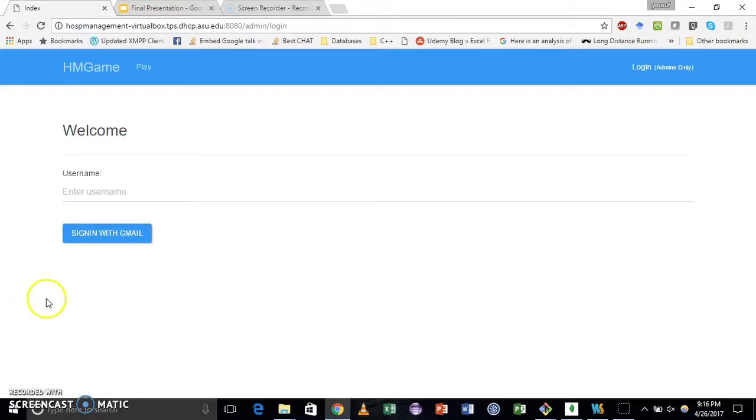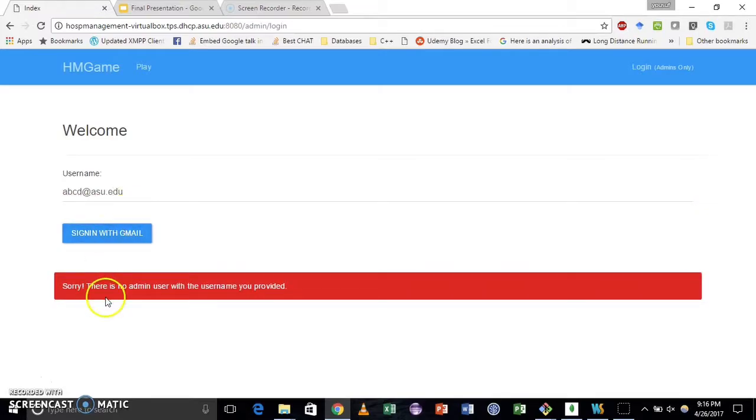Hi, my name is Tanmay Patil, and I'll show you the authentication part of this application. This is the login screen. Here you have to enter a username, which is your ASU email address. Let's start with entering a wrong email address and see what happens. As you can see, there is an error message which says sorry, there is no admin user with the username you provided. To add an admin user, we'll see the manage admins functionality later on.